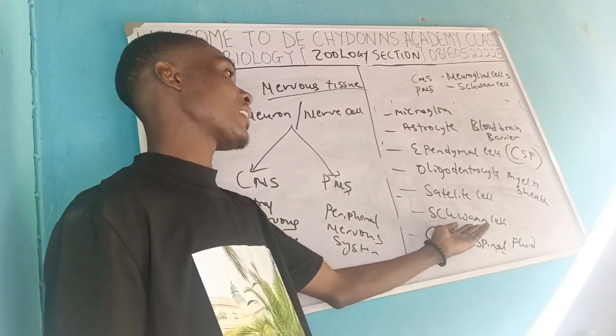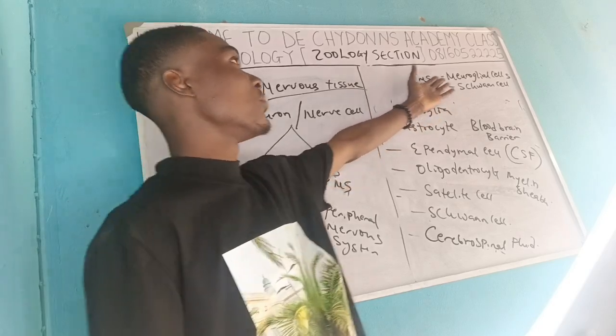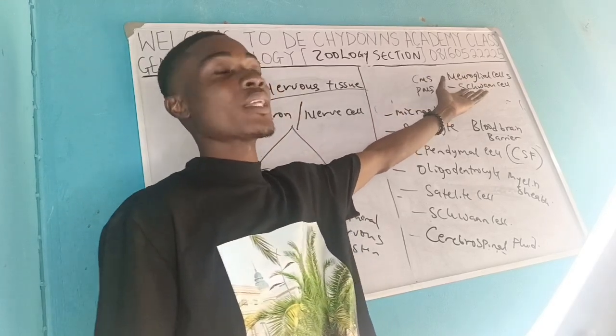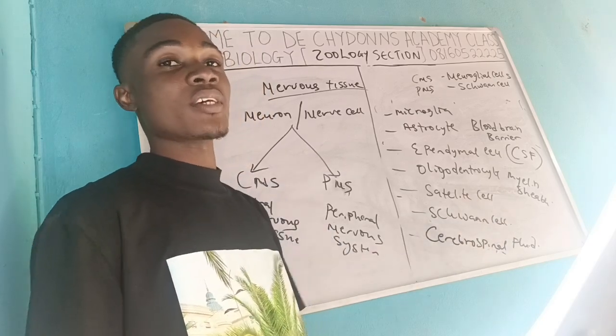Now there's the one cell, like I told you earlier, the Schwann cell. They are basically the glia cells that you can find in the peripheral nervous system.